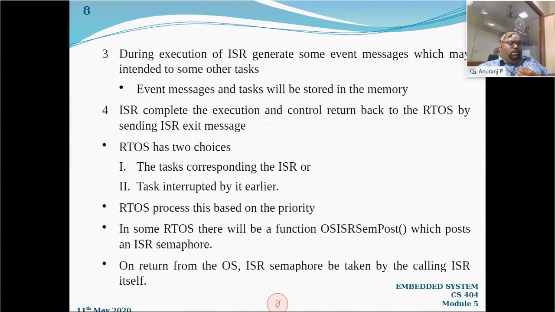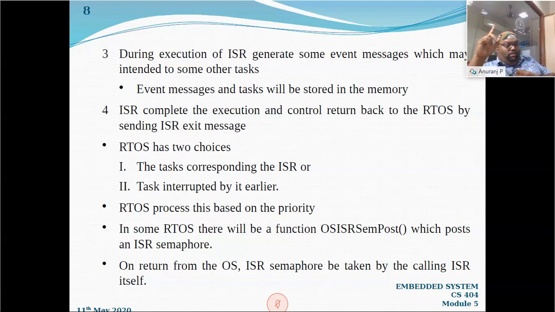Now, the real-time operating system has two choices. First, it will either execute the task corresponding to the ISR, meaning the intermediate task whose event has come in the ISR, or it will execute the task which was interrupted at the first.